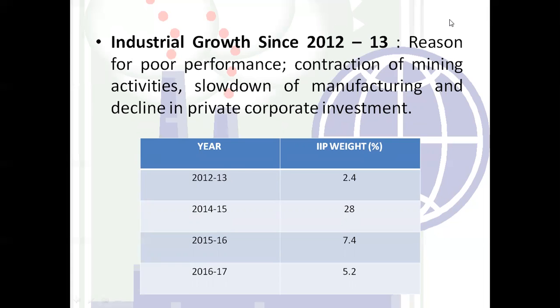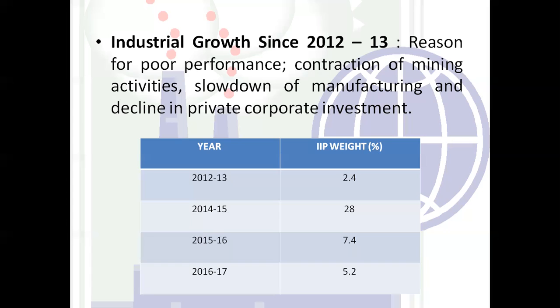As you see in the table, they have just increased by 2.4 percent, right? So they have increased by a very low rate.